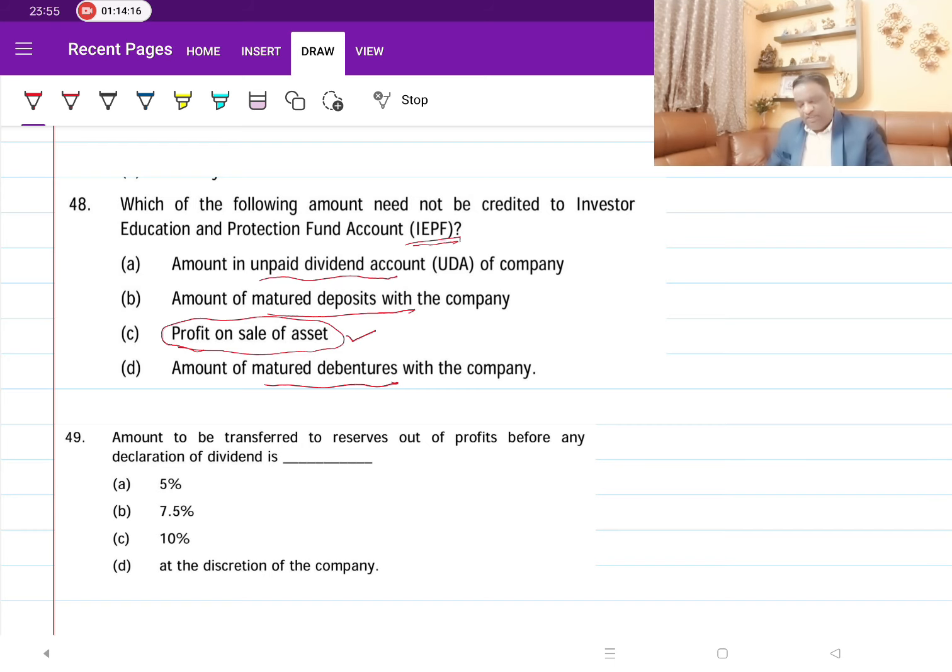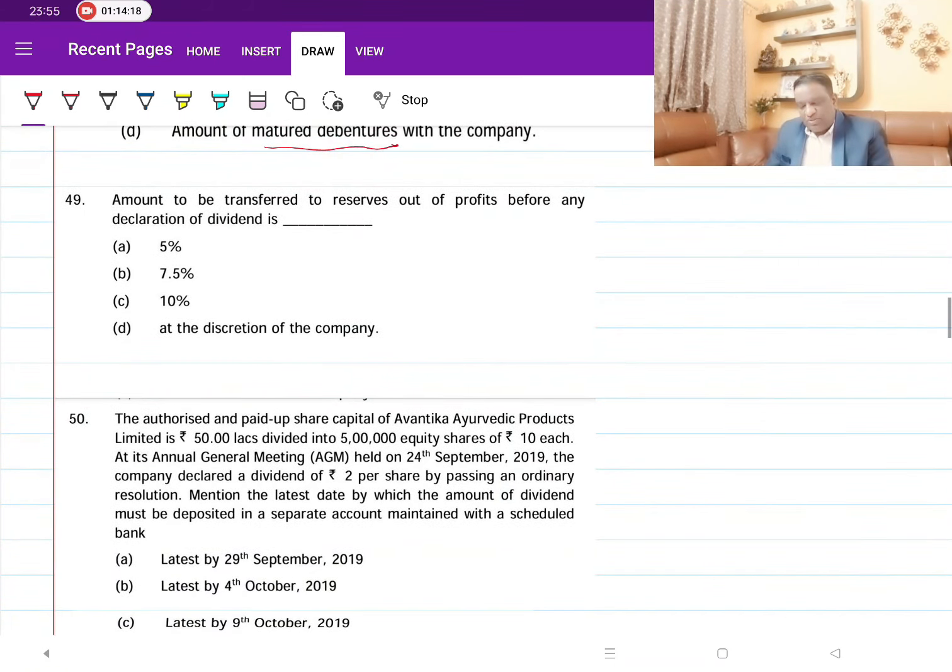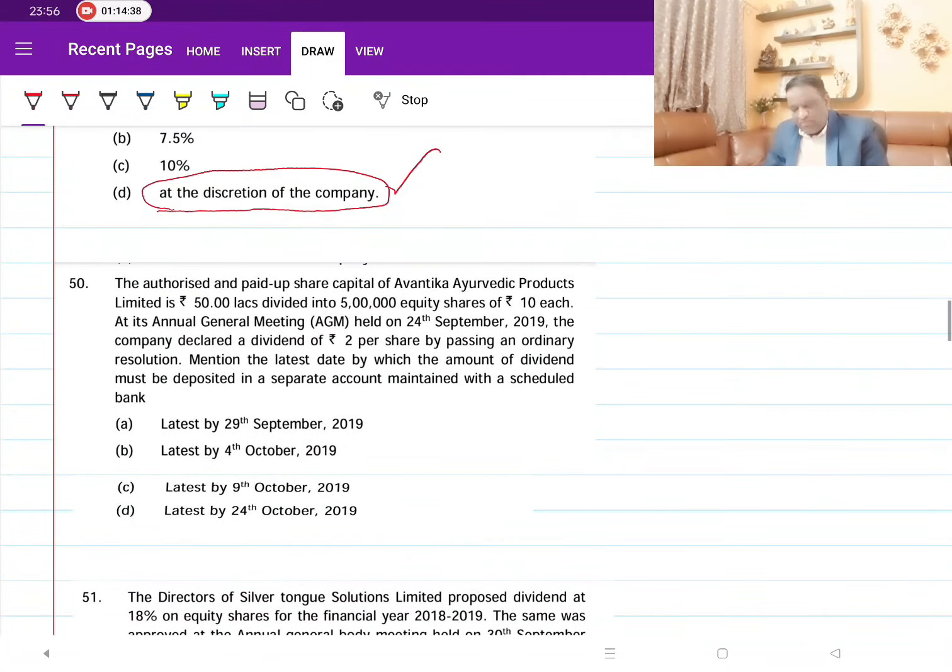Moving further, amount to be transferred to reserves out of profits before declaring any dividend. Like we talked about, what is the percentage of transfer of profits to reserves? Now they have abolished it. It is completely at the discretion of the company. So that is what we have discussed. If they want to transfer, they will transfer. If they don't want to transfer, they will not transfer. Then, next MCQ.